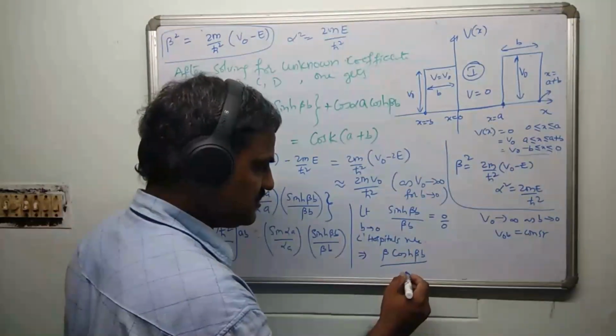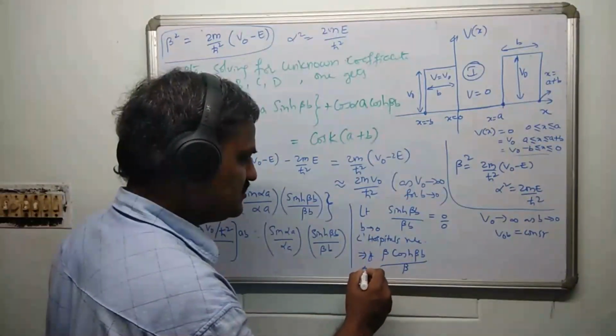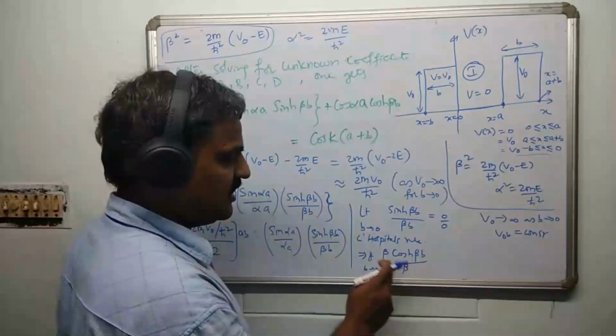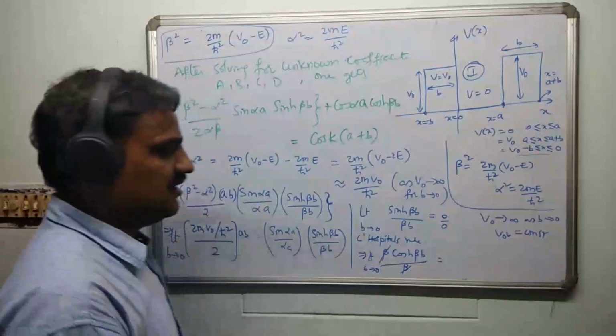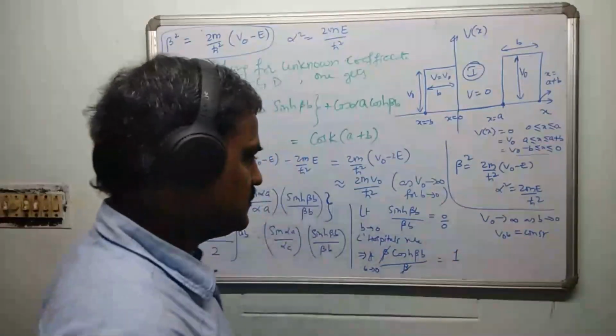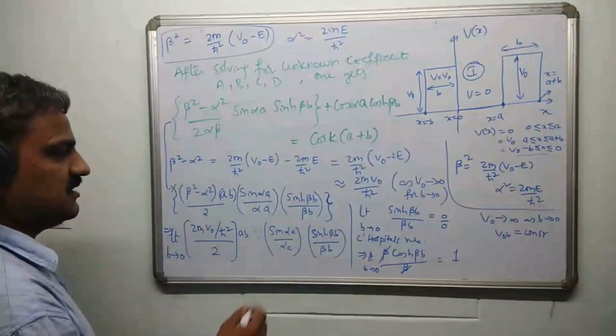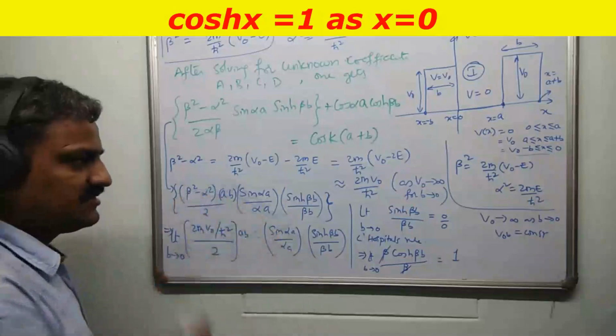It is going to be just the constant beta. So in the limit b tending to 0, now you can check. Anyway, beta is gone. You are left with cosh(b beta). You know, cosh x with x tending to 0 is 1. So simply this term drops. You don't have to consider this. So this term is gone, and this term is a constant. So only this term survives.